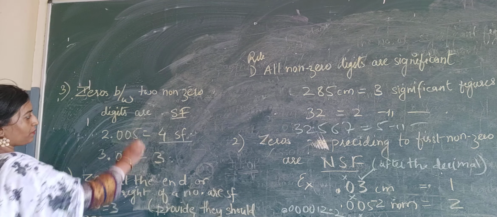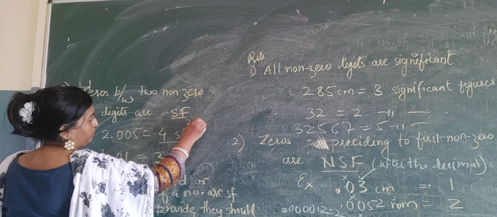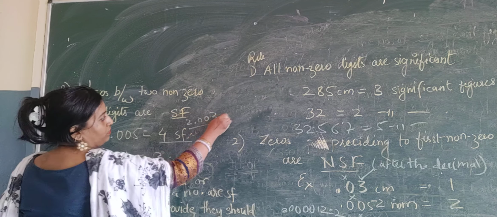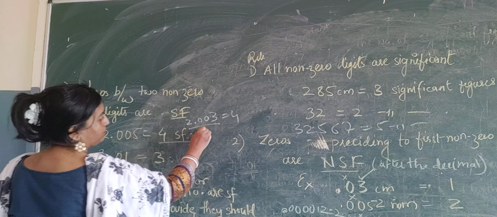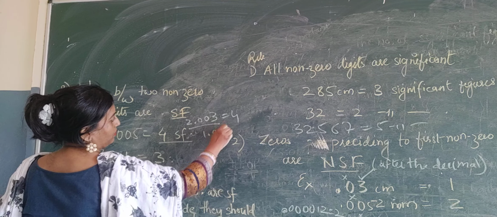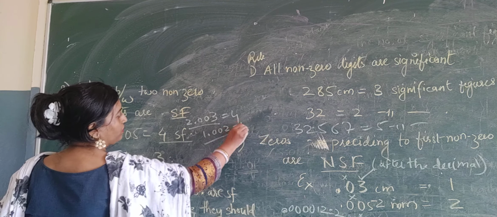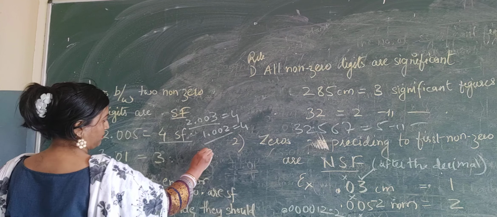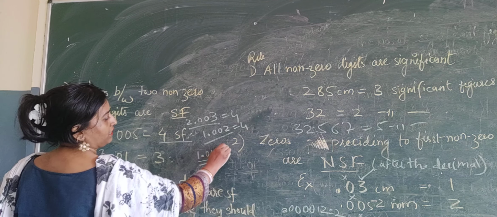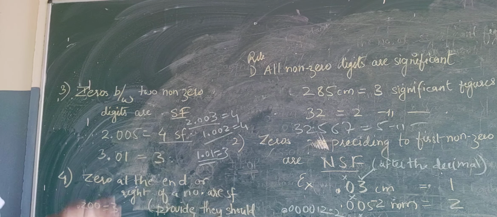You can take many examples. How many? 4. How many? 4. How many? 3. Like this you can take. Okay. Zeros between the non-zero digits will be significant. Okay. Now next one.